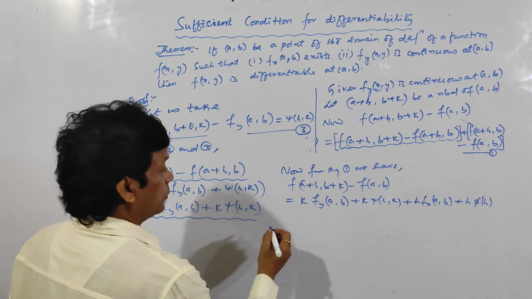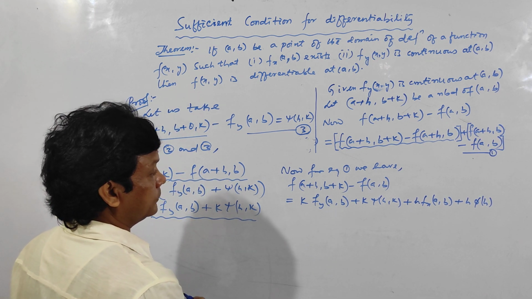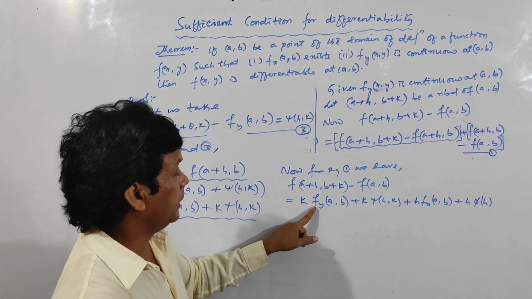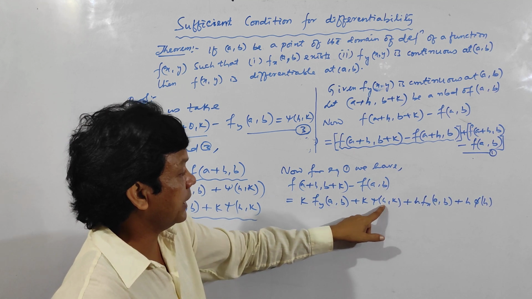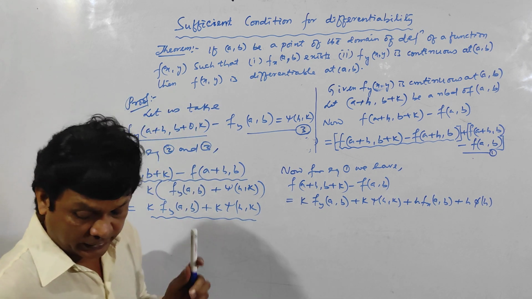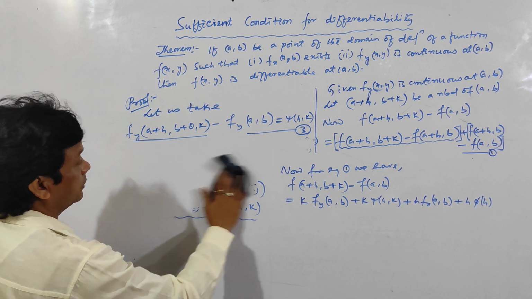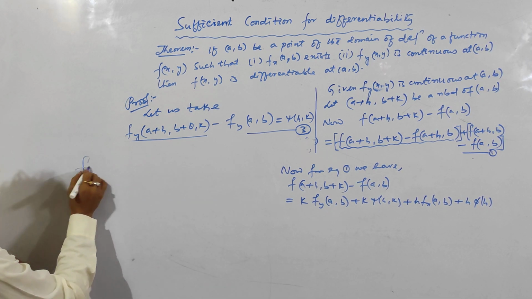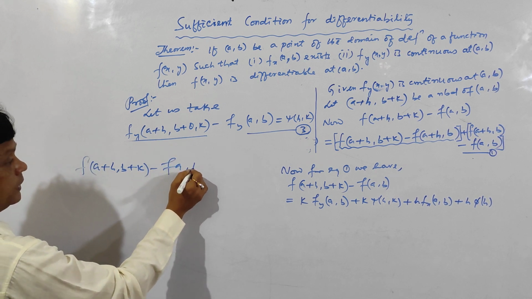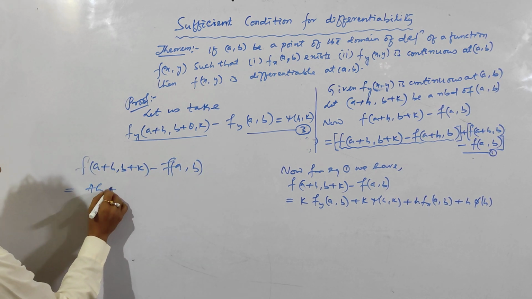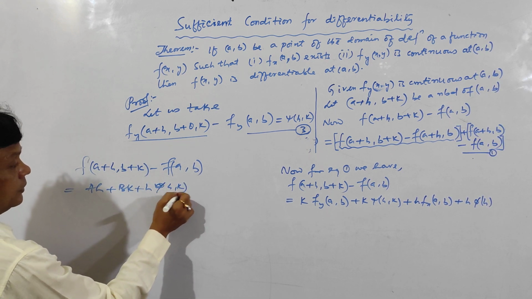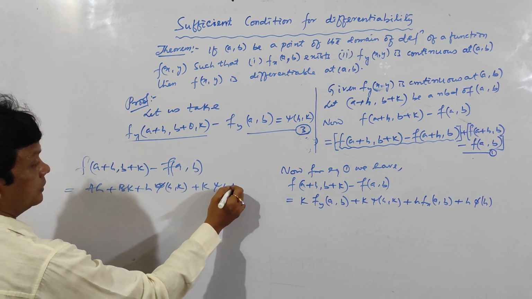Clear? So now what you have to do? f(a+h, b+k) - f(a,b) is equal to k into fy(a,b) plus k into psi of hk plus h into fx(a,b) plus h into phi of h. What is our definition? Who can tell me? See here, our definition for the differentiability condition was f(a+h, b+k) - f(a,b) equal to ah plus bk plus h into phi of hk plus k into psi of hk.